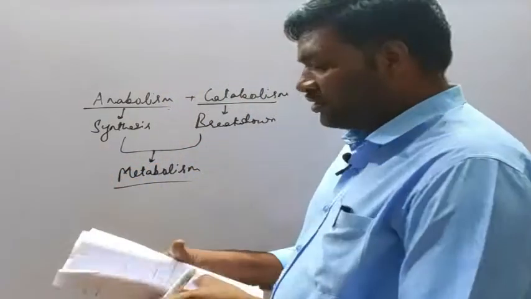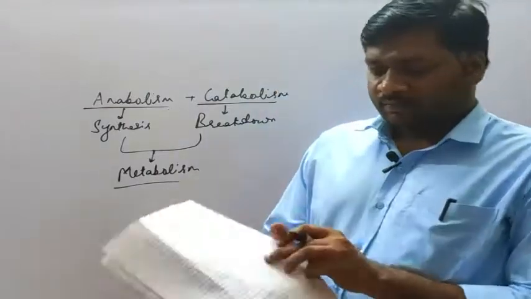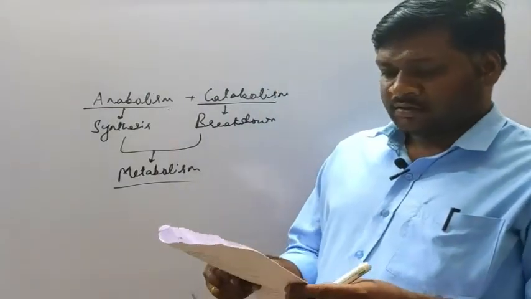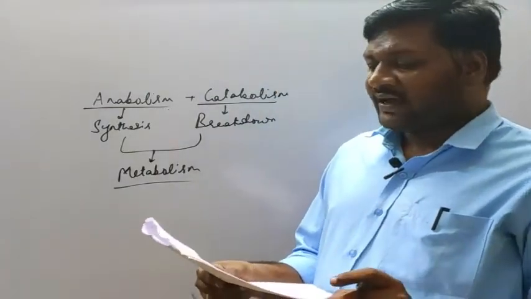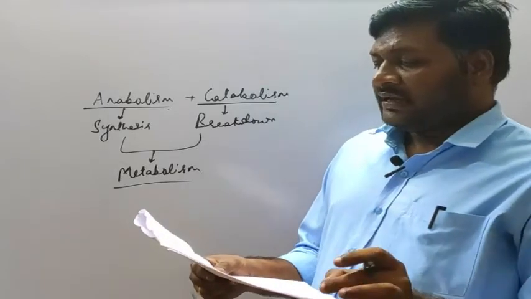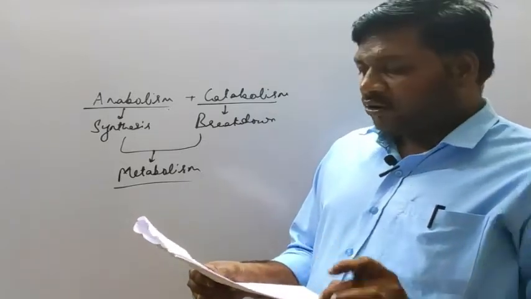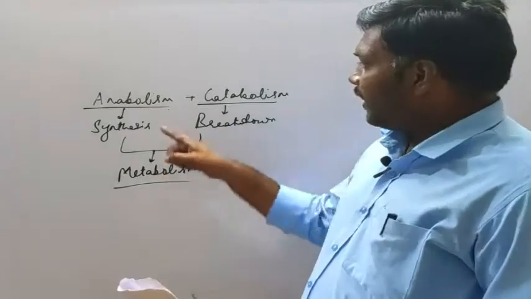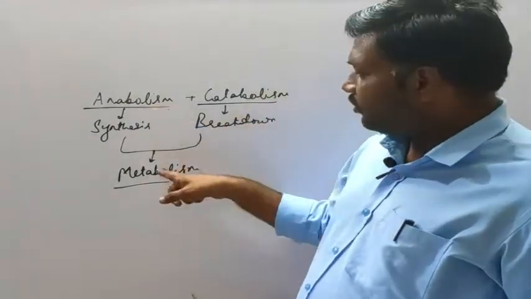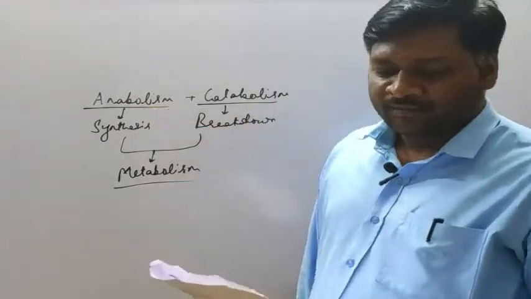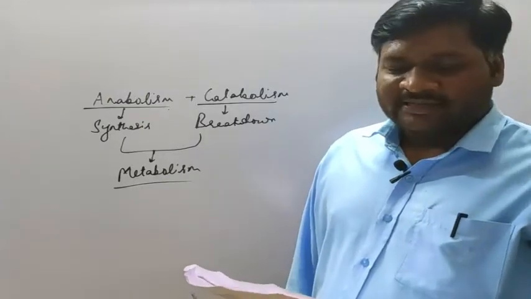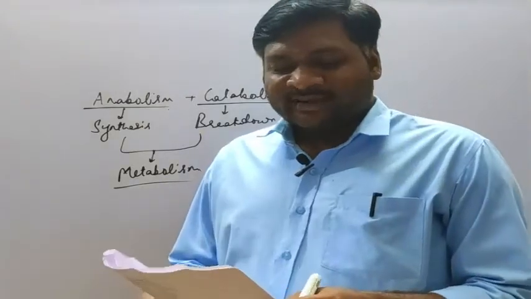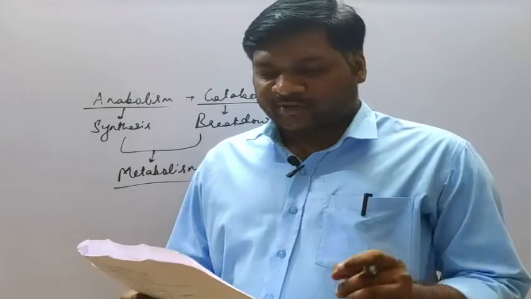So what is the question given here? The sum total of chemical reactions occurring in our body is known as... see, anabolism and catabolism together are called metabolism. So the correct option is option A, that is metabolism. Now next, question number 60.